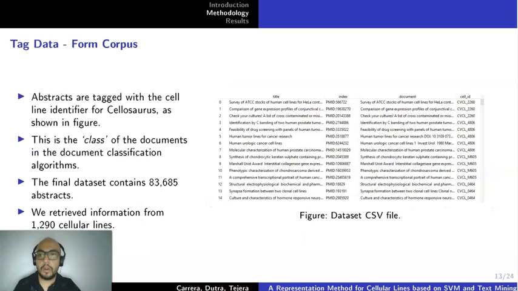Now we form the corpus. Abstracts are tagged with the cell line identifier from Cellosaurus, as shown in the figure. This is the class of the document in the document classification algorithms. The final dataset contains over 83,000 abstracts, and we retrieved information for over 1,200 cellular lines.